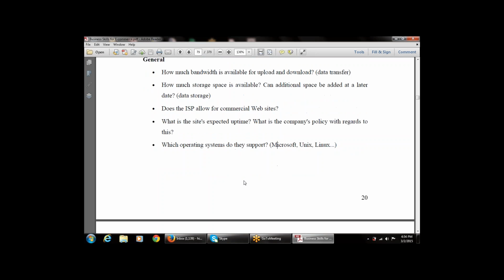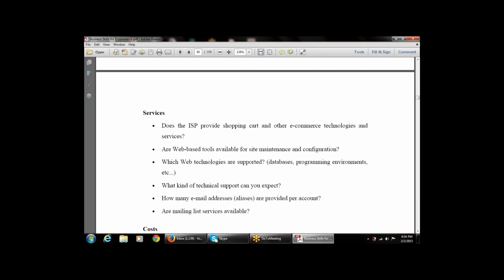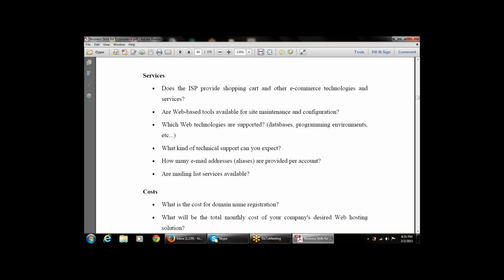Then these are the general questions, and these are the questions based on the services. Does the ISP provide shopping carts and other e-commerce technologies and services? That is, does the ISP provide a shopping cart facility, so we can make online transactions and use other e-commerce technologies, such as electronic fund transfer and digital certificates? Can we use them?